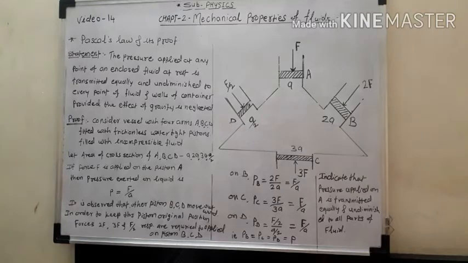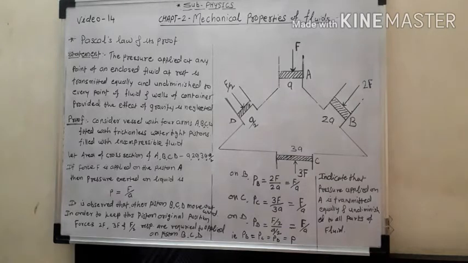It is transmitted equally in all directions and undiminished to every point of the fluid and also the wall of the container, provided that the effect of gravity is neglected. We do not consider the effect of gravity. This is the statement of Pascal's law.